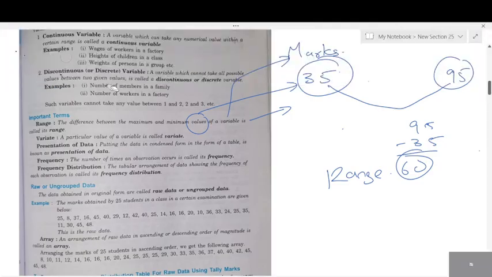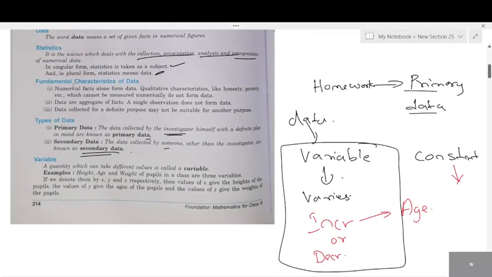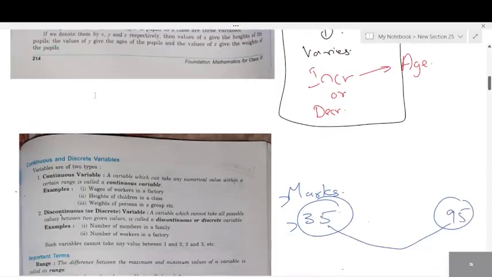So these are the things you'll have to write. You write it in notes or just mark and study from the textbook. It's your choice. Okay, I'll mark these things. Look here, I'll tell what to study. Just go through all this, students. All this is not required. Just go through variable up to continuous, discontinuous. These things you have to remember.